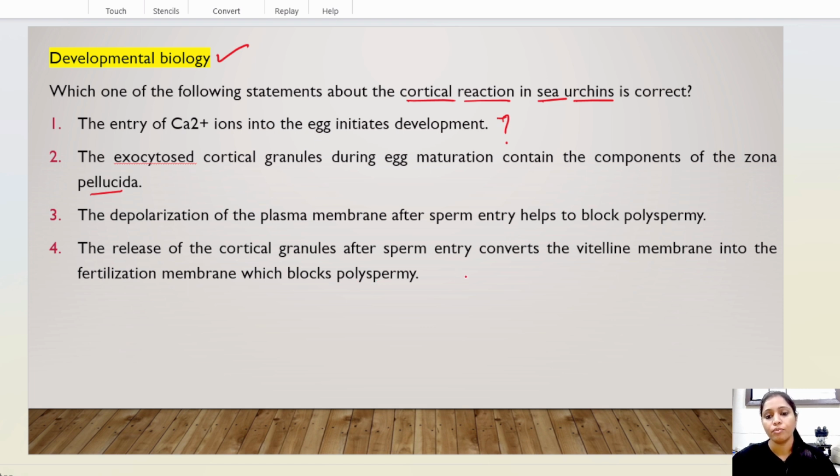First of all, we need to understand what is blocking of polyspermy. There are two types of polyspermy blocking. First is fast block and second one is slow block.